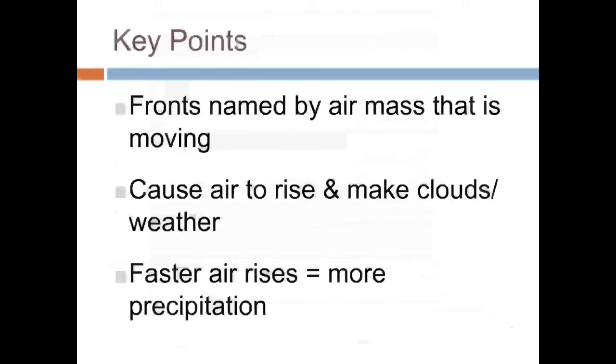So just some key points from that, guys. Fronts are named by the air mass that's moving. So if it's cold air moving, it's cold front. If it's warm air moving, it's warm front. Also, they cause air to move. So air is going to rise and it makes clouds and weather. So without fronts, we would not have weather. And then another key point is just the faster that air rises, the more precipitation we're going to get. So if we've got something like an occluded front with a lot of cold air pushing that warm air up really quickly, you get lots and lots of rain.